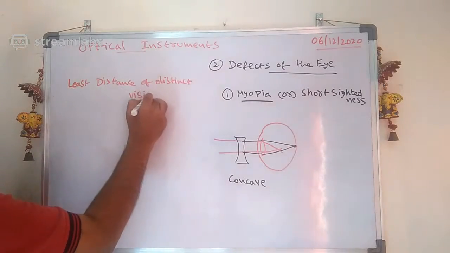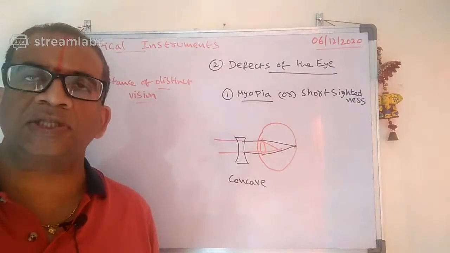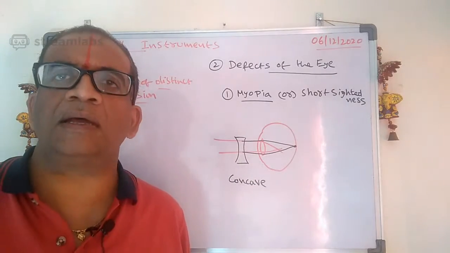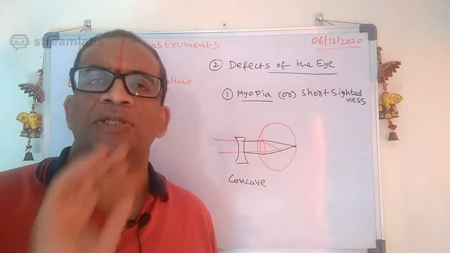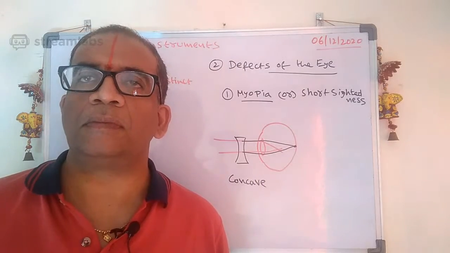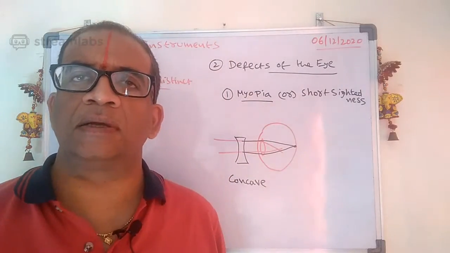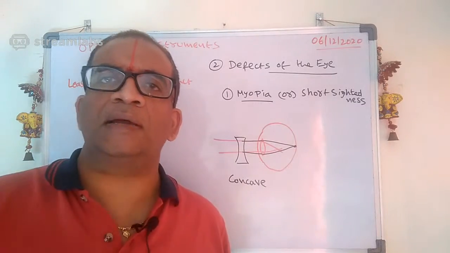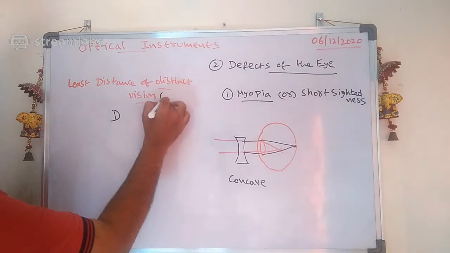Least distance of distinct vision. What do you mean by least distance of distinct vision? Our eyes can see clearly the objects at a particular distance. If you keep the object too close, you cannot see that object. The minimum distance must be there between your eye and the object. What must be the minimum distance so that you can see the objects clearly? That distance we can call the least distance of distinct vision.